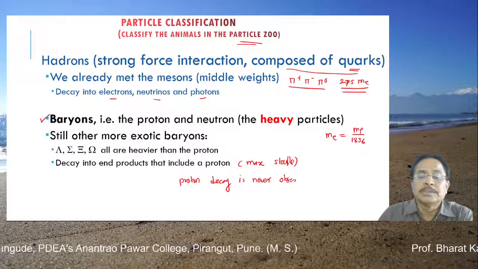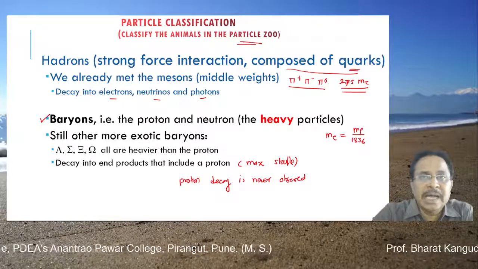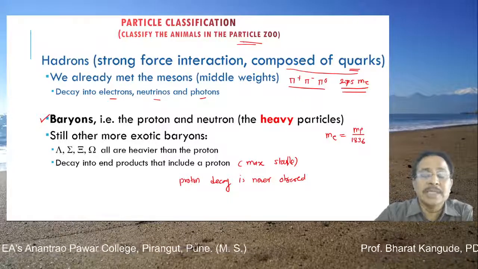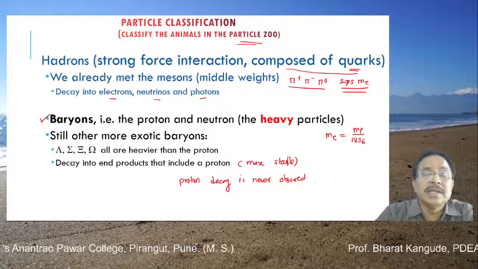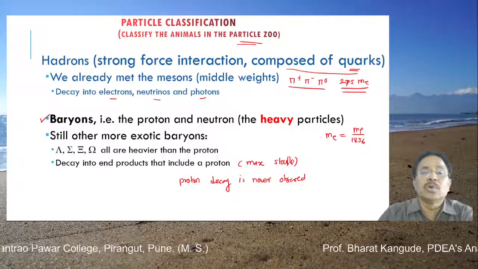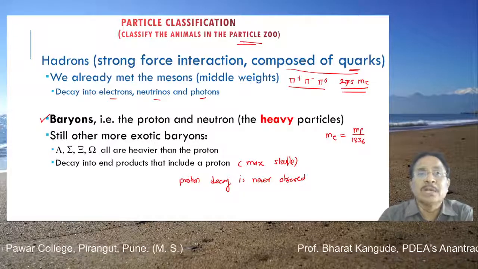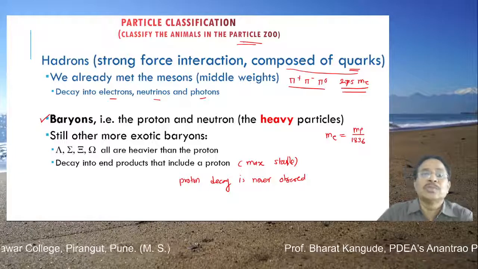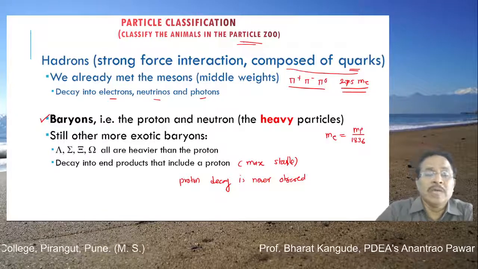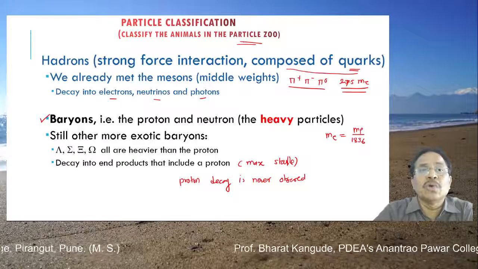It means that since the proton is not decaying, it exists inside the atom, and the electron revolves around the nucleus, thereby a stable nucleus and a stable atom are possible. If that decay tendency of the proton had been there, then no stable atom would have formed, and there would have been no existence of the universe. So very carefully nature has given this property to the proton. Whatever heavy particles are bigger than protons, they can decay, and the final stable product obtained is always the proton.